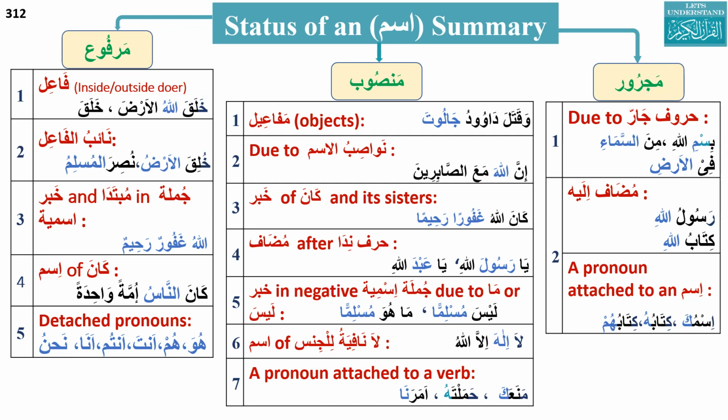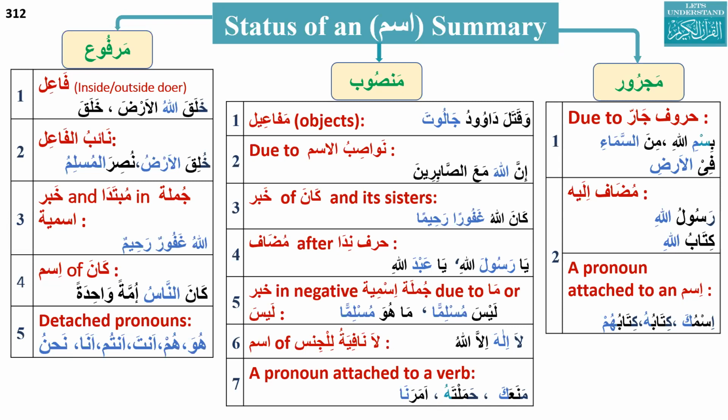In singular, like muslimun, musliman, muslimin, and then muslimani, muslimaini in case of dual. And for plural, we did muslimuna, muslimina: rafa, nasab, and jar. For every noun, there are three statuses: rafa, nasab, and jar.